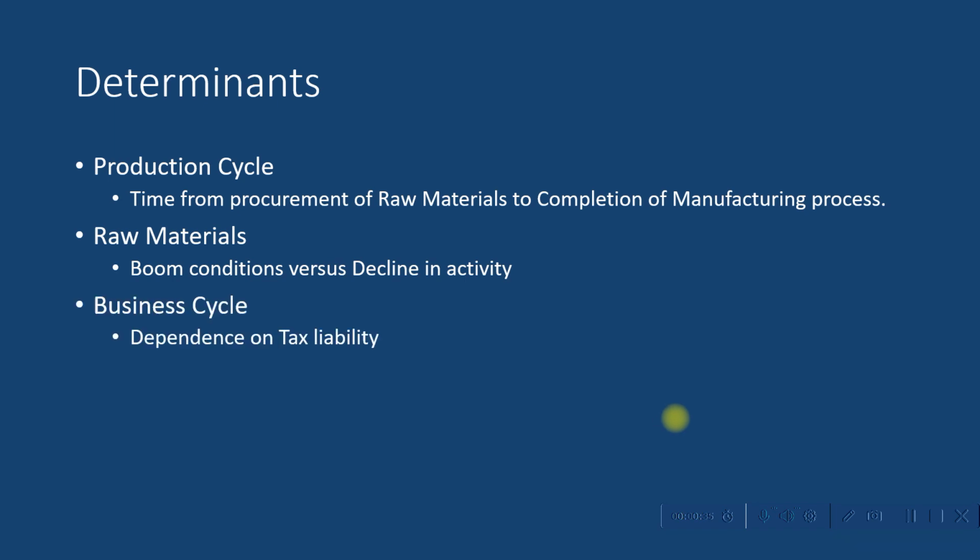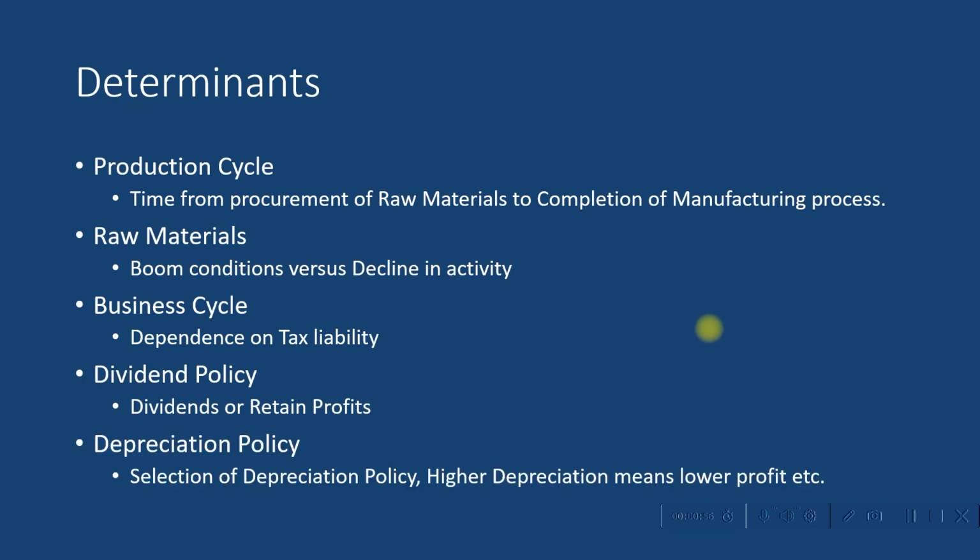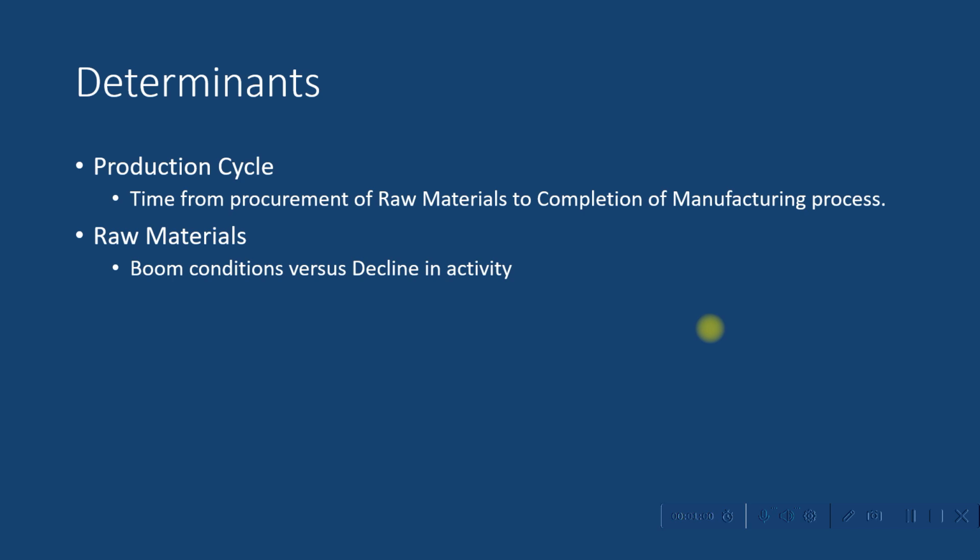There is business cycle, where the dependence is on tax liability. There is dividend policy, where, with dividends or retained profits, an option or choice is there. What increases the working capital management aspects is also discussed in this. And finally, it is depreciation policy. We will take a look at each of them and see what are the determinants of working capital management.